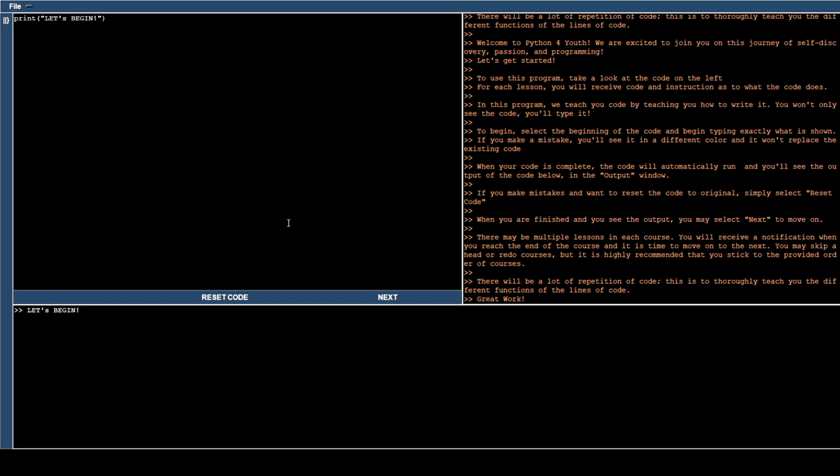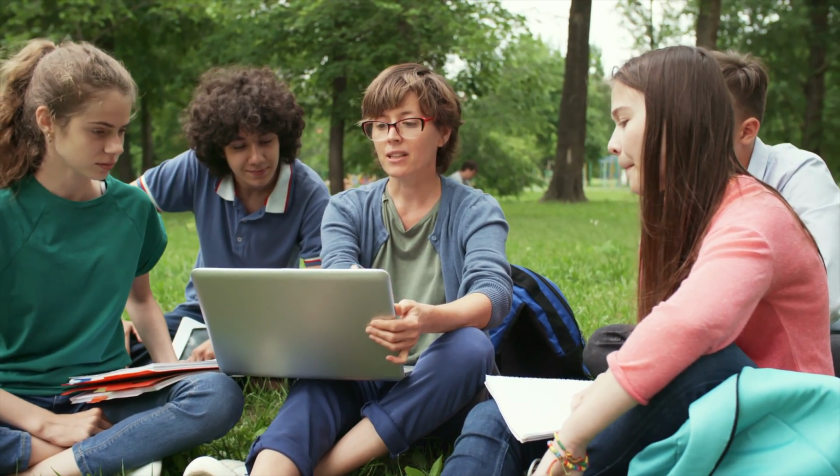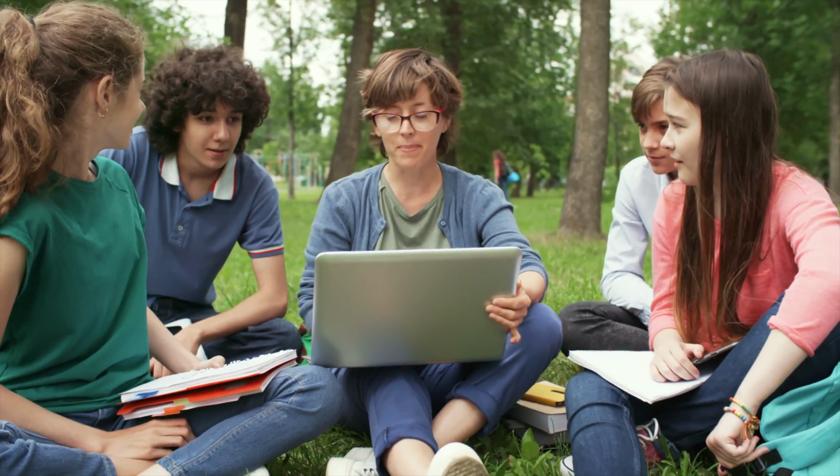So if you're new to Python, if you're new to programming or computer science or any of that, check this app out, and you can literally, within seconds, as you notice, within seconds you can be programming and writing code, and you could be at a decent level of programming within a matter of a couple hours.